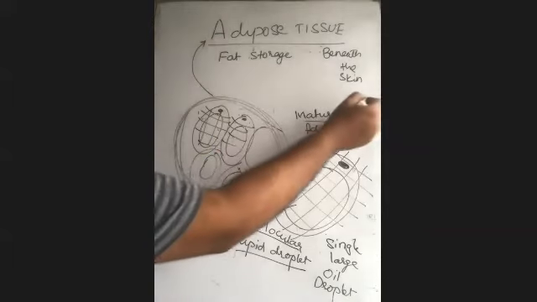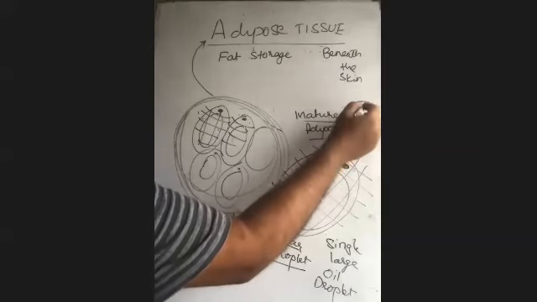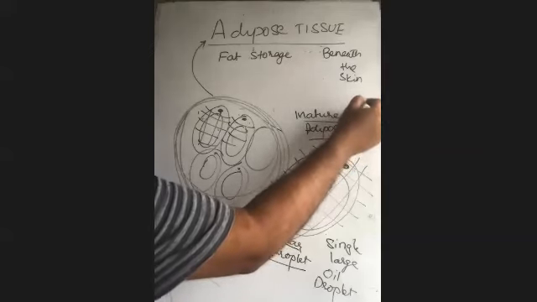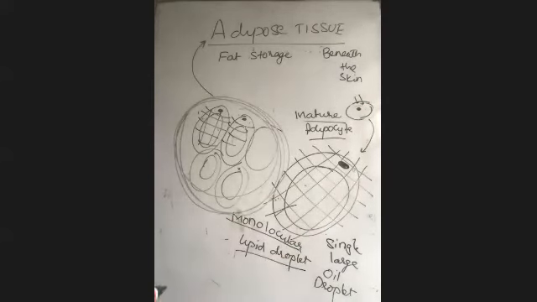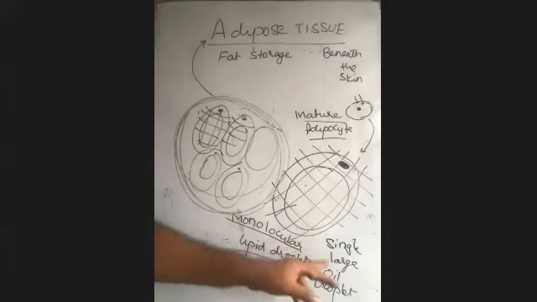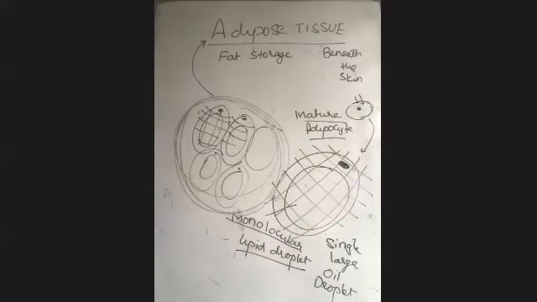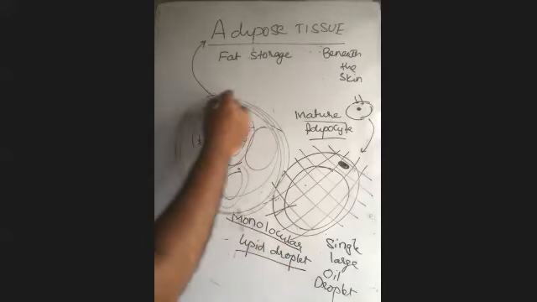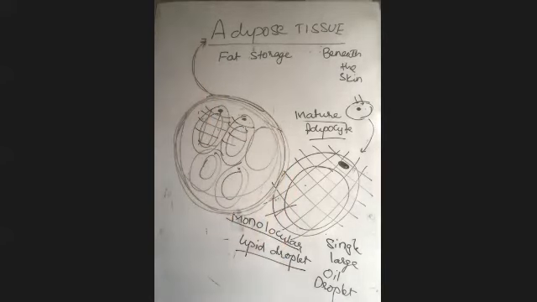Just to recap: the immature adipocyte contains the nucleus in the center and slowly accumulates fat, becoming a large adipocyte, which we call mature adipocyte, with a single large oil droplet which pushes the nucleus to one side. That is packed with reticular fiber, and all the mature adipocytes are packed with collagen fiber, and now it turns into adipose tissue.